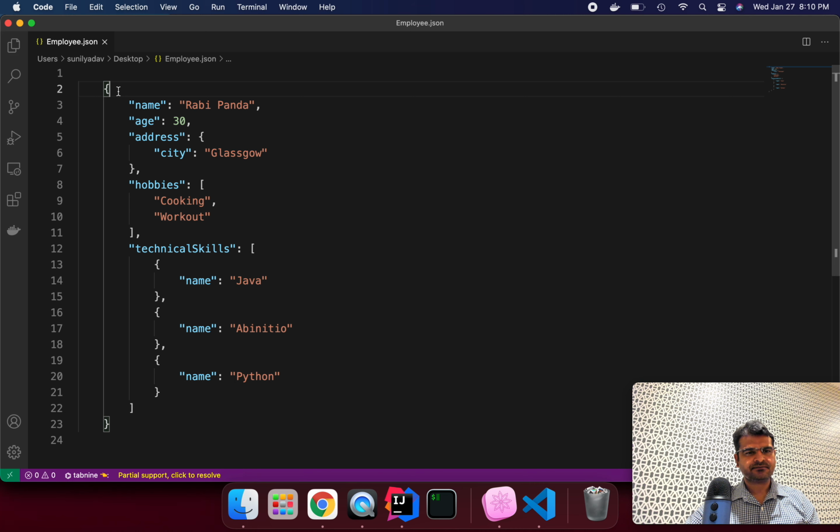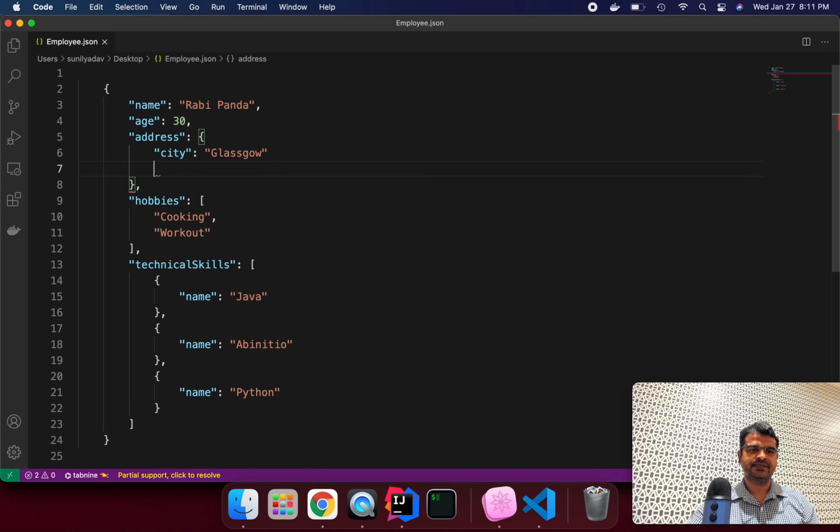Here this is my key and this is the key value, or we can say this is the field name and field value. Generally we start with the field name or key name in double quotes, and the field value is name Ravi Panda. And here we have age as the field name and the value is 30. Age generally represents a number, so we can store it directly this way. And address we are storing in a nested format, like city Glasgow, and we can have more than one attribute, whatever we want to put here.